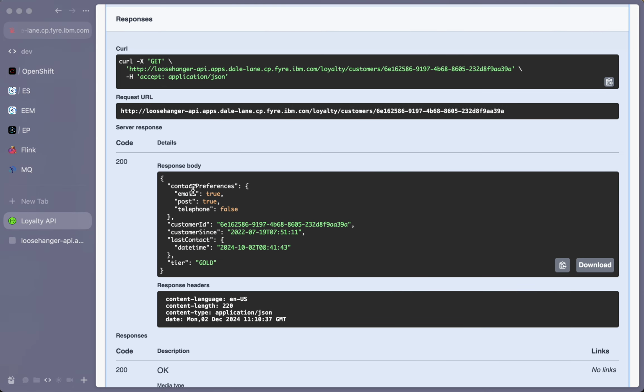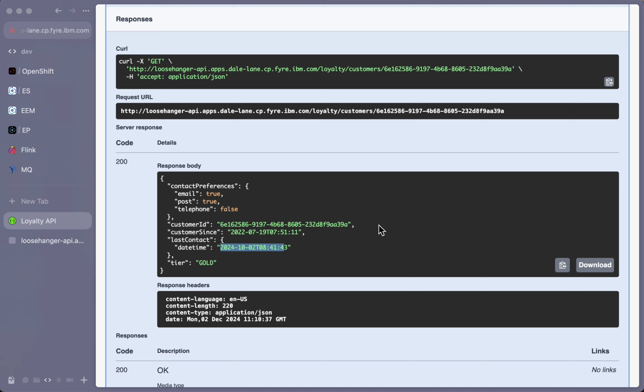It can get me information about whether or not the customer has opted in to having marketing contacts. It can tell me how long they've been a customer for, what loyalty tier they are, and how long it's been since we've last sent them some sort of special offer. So this could help me to prioritize the way that Loosehanger responds to the event.